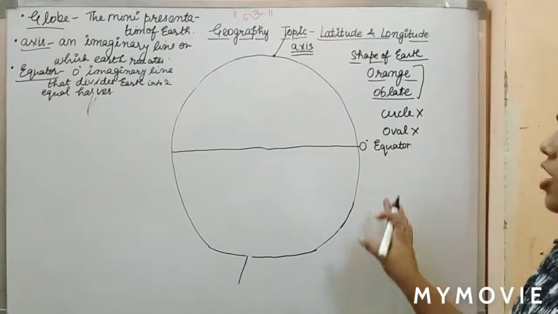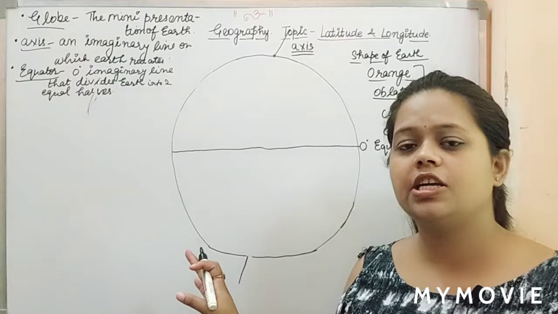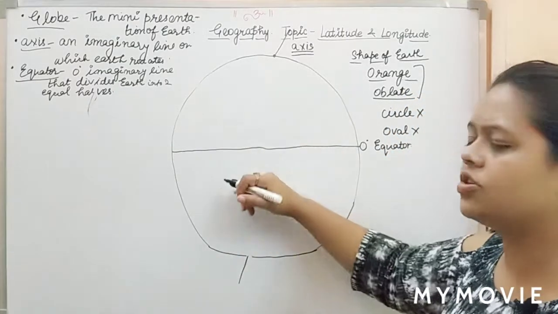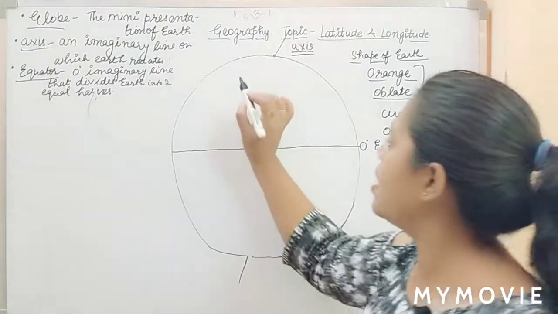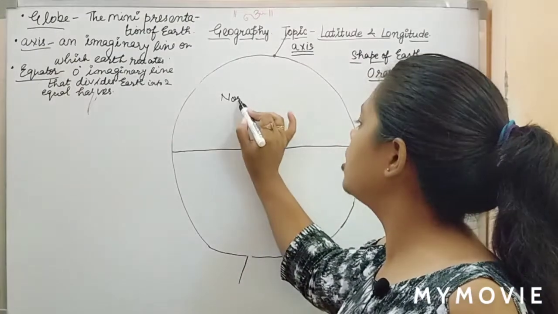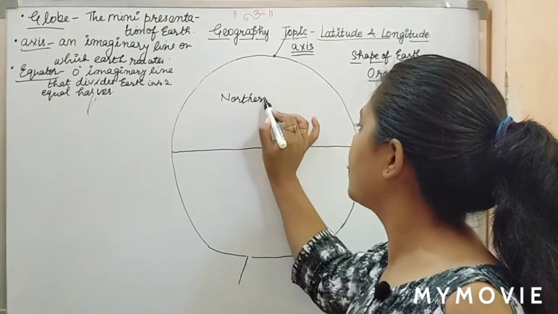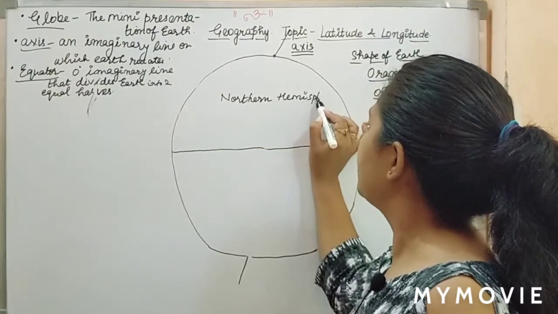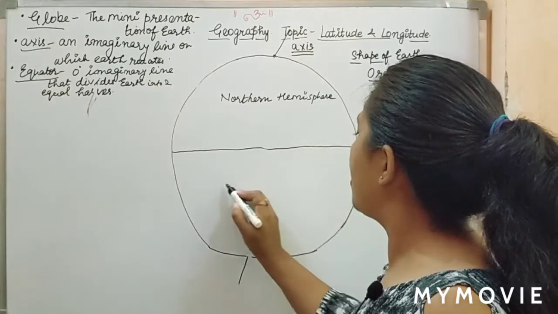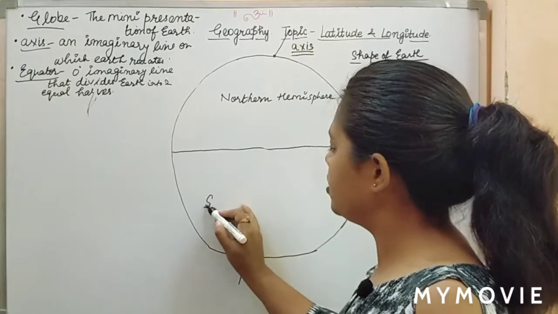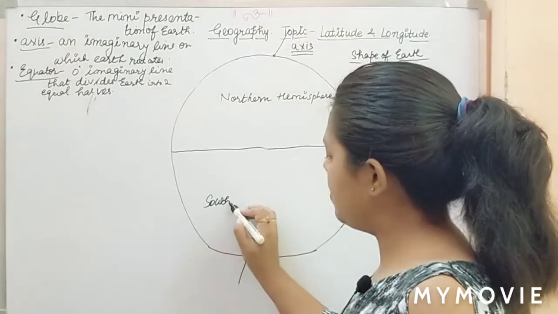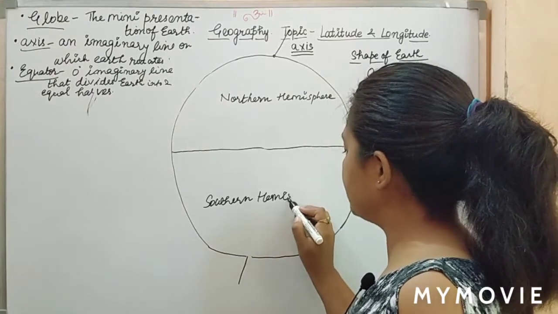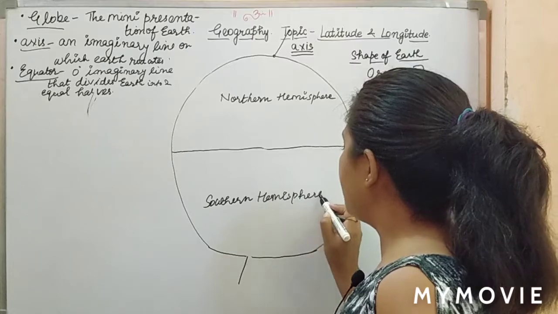Now, if the equator is dividing Earth into two equal halves, what are these halves known as? The upper part is said to be the northern hemisphere, while the bottom part is said to be the southern hemisphere.